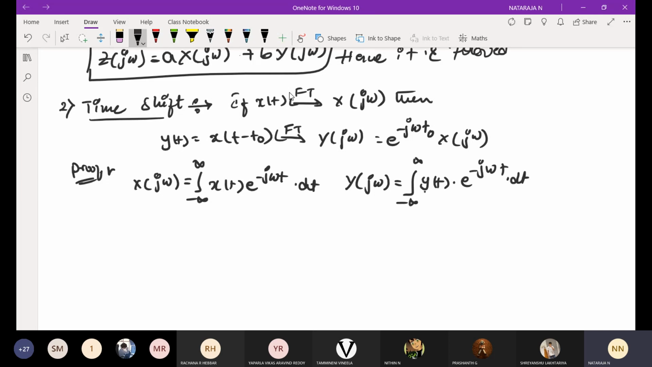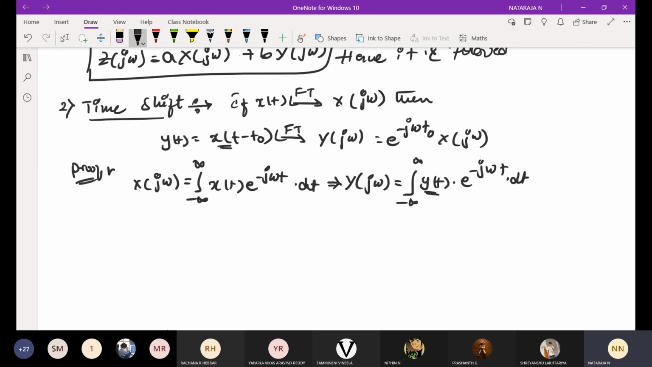Now I'm going to replace y of t in terms of x of t minus t naught in the next step. I am going to write side by side. I cannot scroll. If I scroll and keep on writing, it is difficult for you to follow. That is why I'm going to write side by side.